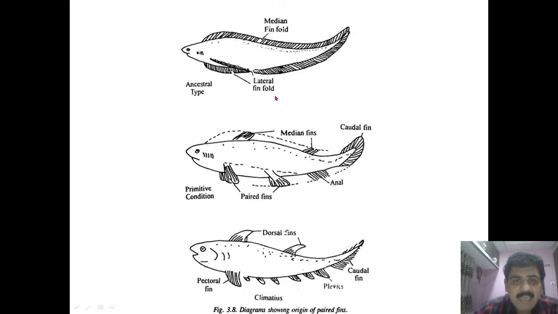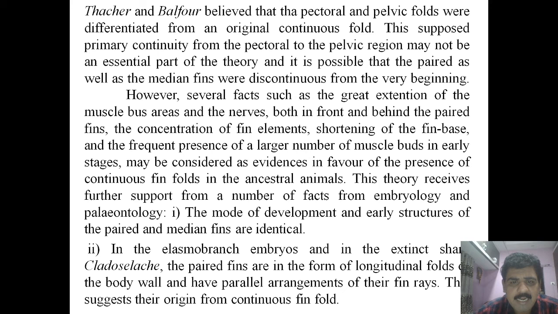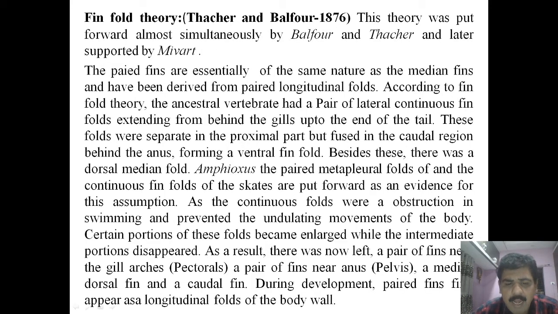What does this theory state? This theory states that this is a continuous fin fold and it was causing a problem during swimming, and so some of the parts got extended or became longer, and some of the portions got lost. The portion which remained becomes a fin, that may be a paired fin or unpaired fin, and the lost part degenerated. This is how these fins form.